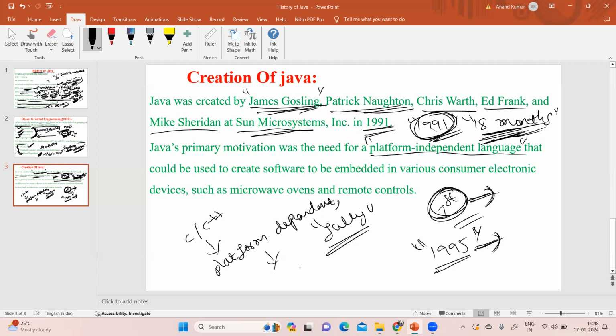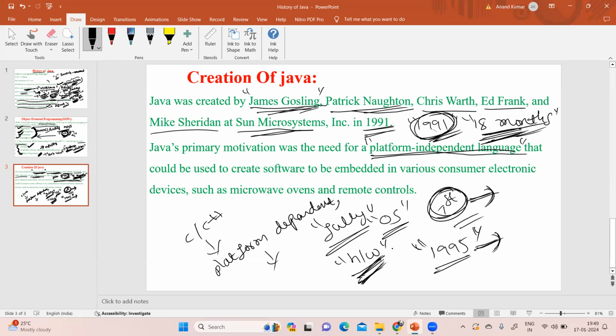Java programs can be executed by any operating system and any processor, so even if your processor is upgraded or downgraded, it doesn't matter.